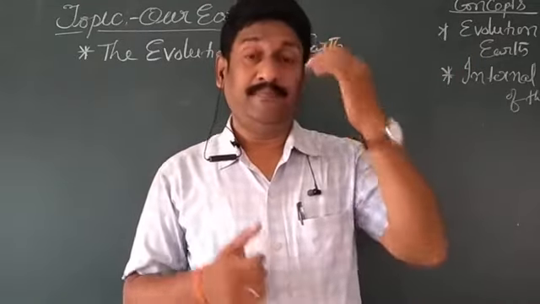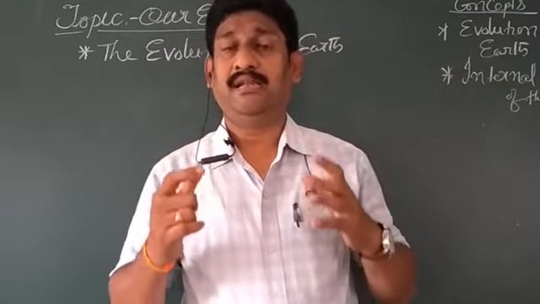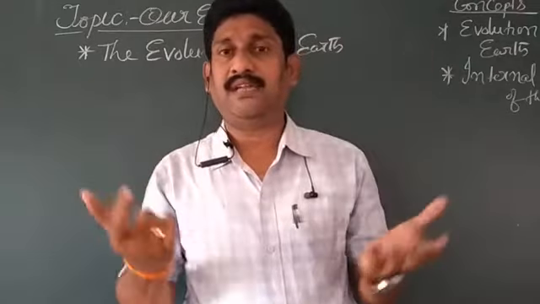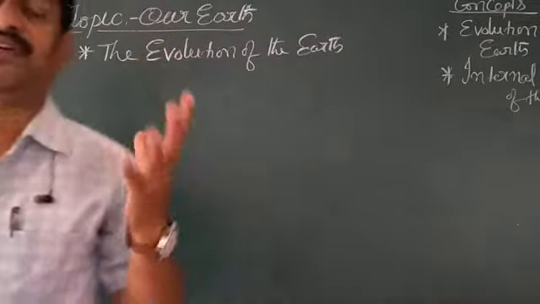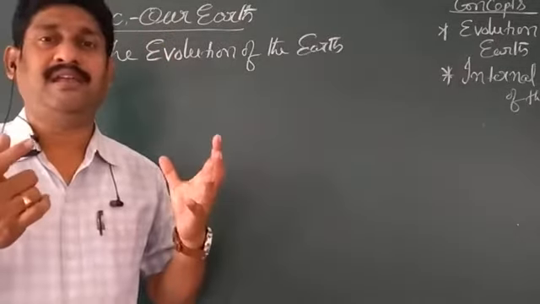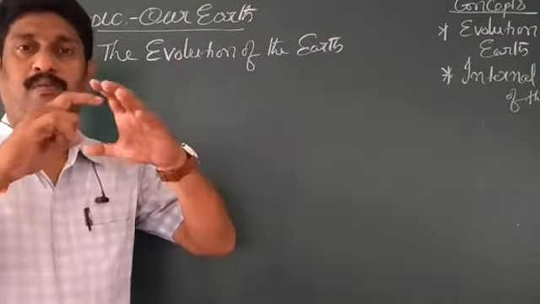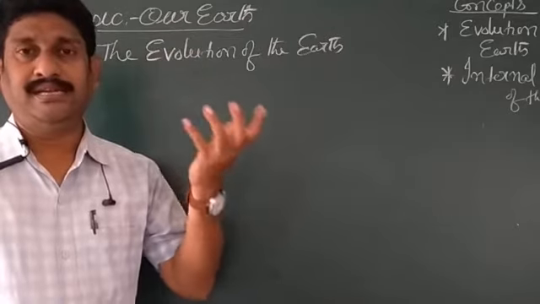When the earth's formation began, in that particular period, the outer surface of the earth was a ball of swirling, hot molten state. Swirling means rotating itself.